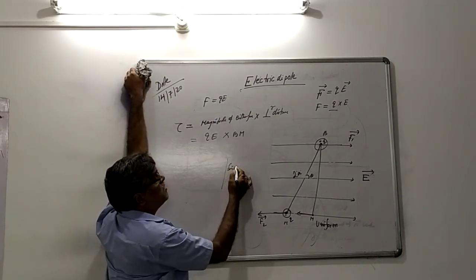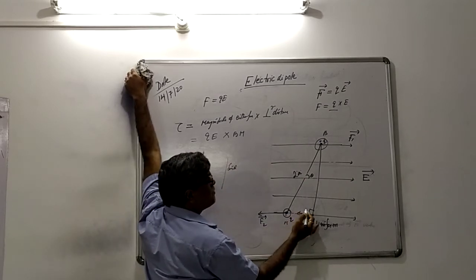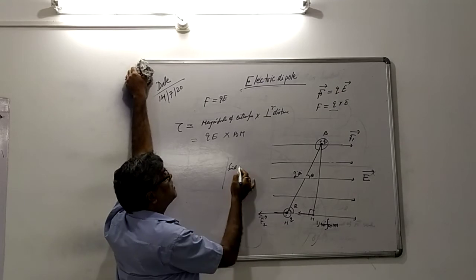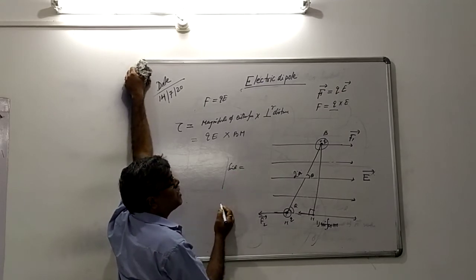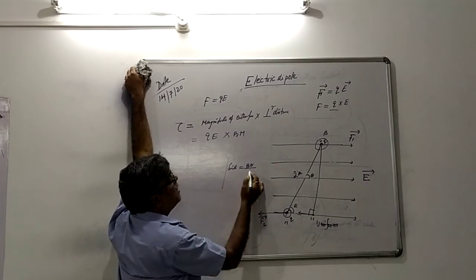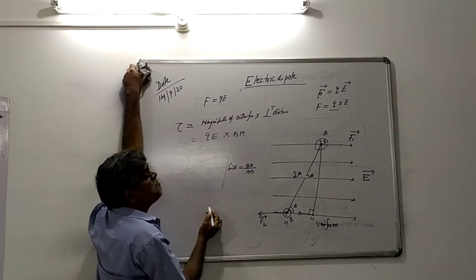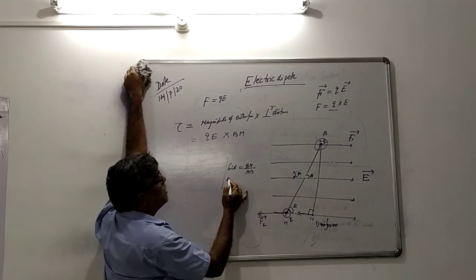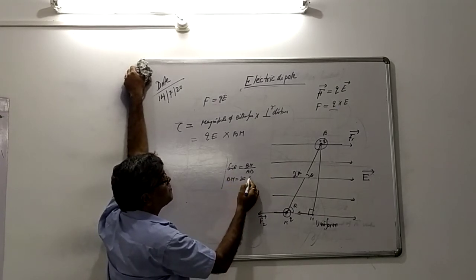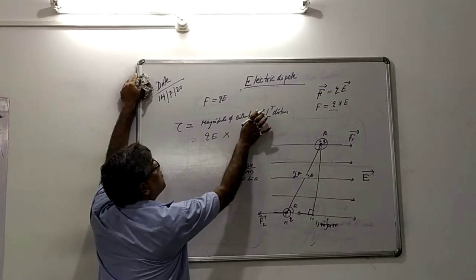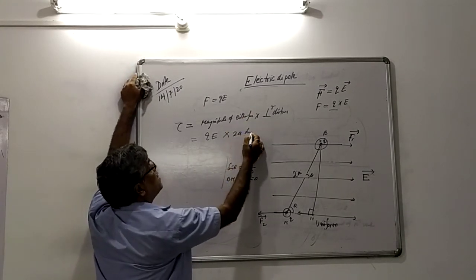From sin theta, here it is 90 degree. Here angle is theta. You find out theta. Sin theta is how much? Perpendicular by hypotenuse, BM by AB. So what is BM? AB sin theta. What is AB? Twice a sin theta. Put it here in place of BM, twice a sin theta.